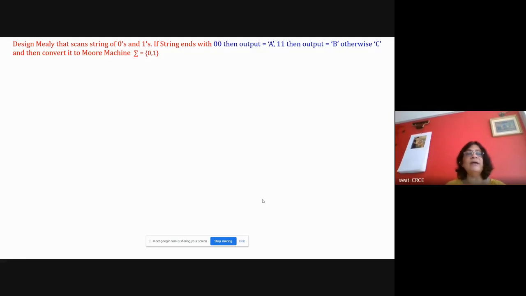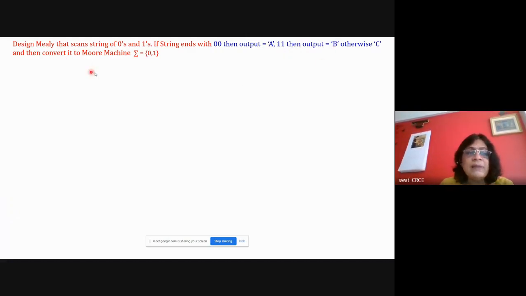Okay, so let's revise. Listen to me carefully. What are the steps? How to design Mealy and how to convert it to Moore. Okay, first I'm telling you that. So this is a question where Mealy machine is there, and we have to convert it to Moore. So it is a Mealy to Moore conversion. First the Mealy has to be designed. Okay, and here the question is that if the string is ending with 00, output is A. If the string is ending with 11, output is B, and otherwise C.